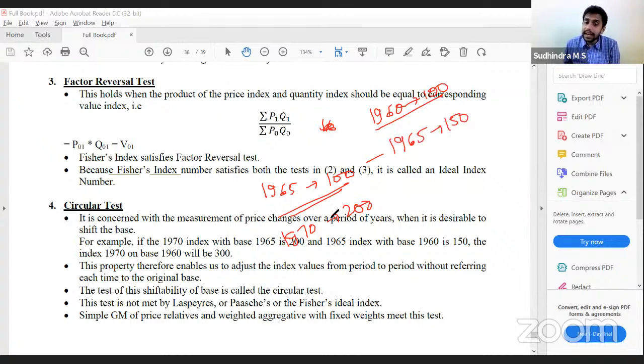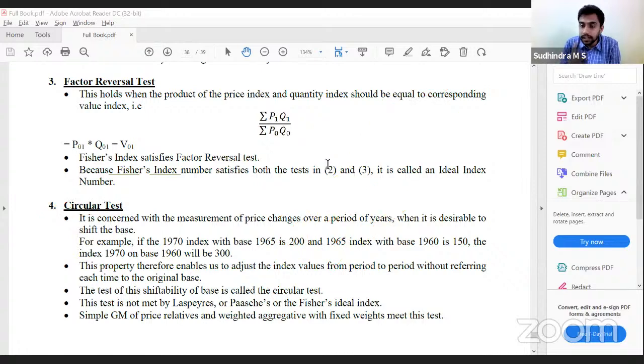Now, can I calculate 1970 index number with 1960 as the base? I can calculate. It is just again splicing, correct? If by cross multiplying we get the correct answer, we say circular test is satisfied.